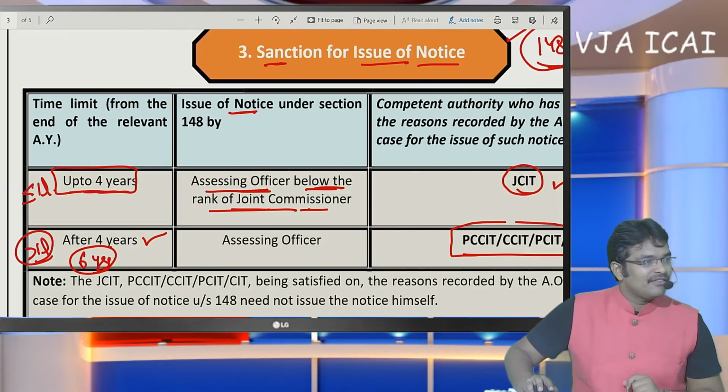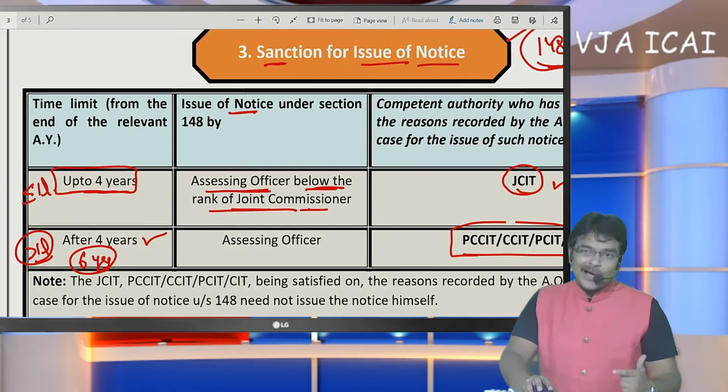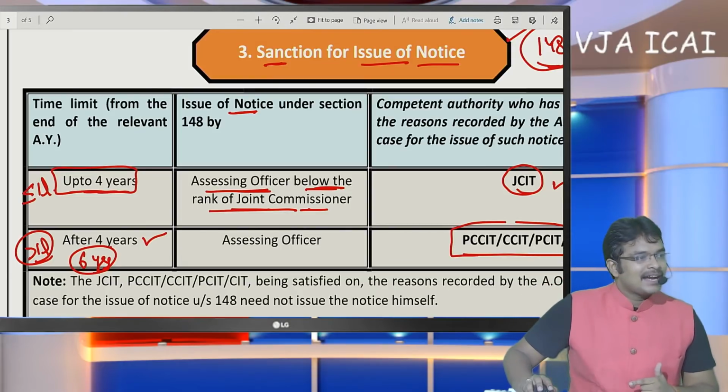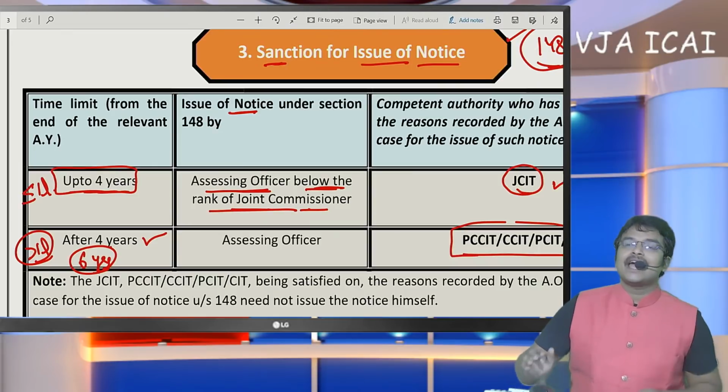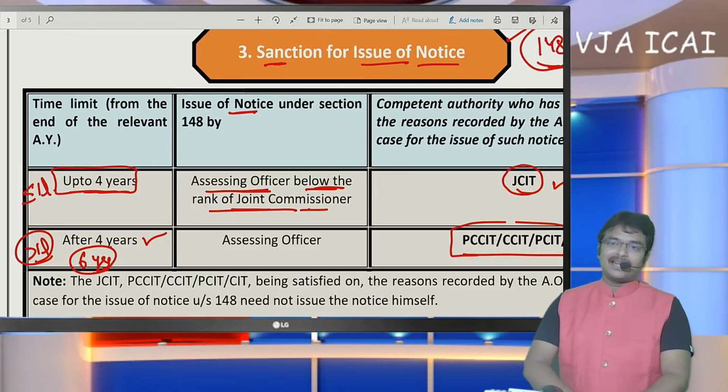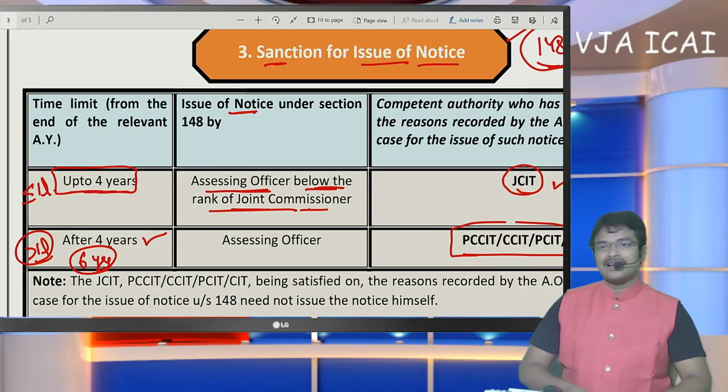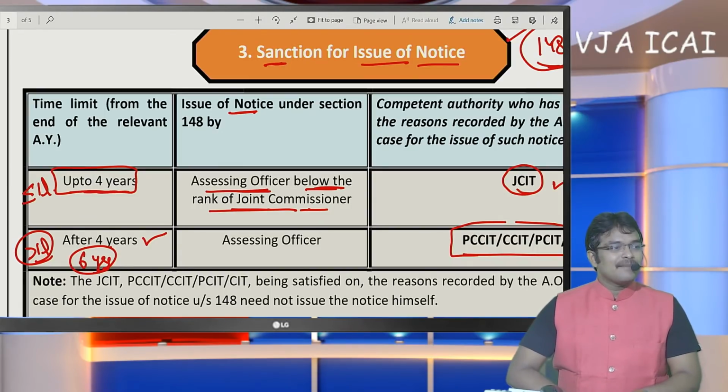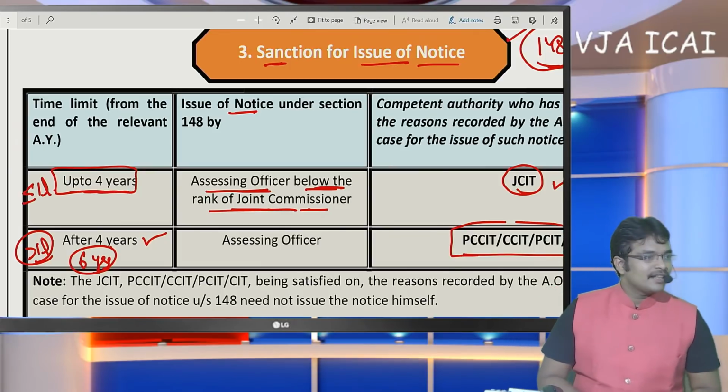And will section 150, 131 and 153A notices be deemed to be notices under 148? Sir, let me discuss 153A also; in search assessment we will get to it, and it will be automatically solved for you there. What is 139(9)? Sir, 139(9) is nothing but defective return. Defective return means all the columns were not filled in the return of income. Defective return is completely different from income escaping assessment. So a defective return can be rectified immediately by responding to the notice under 139(9), whereas income escaping assessment is totally a different thing.